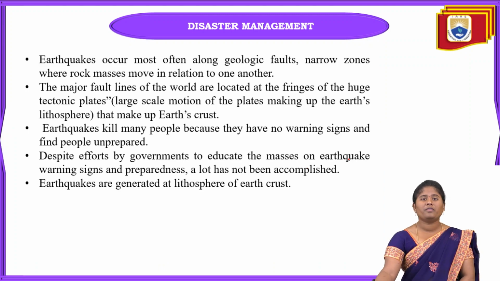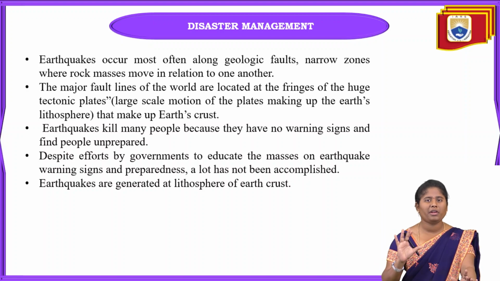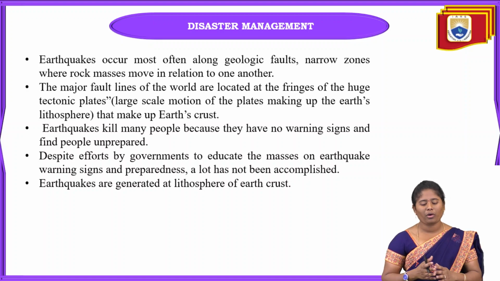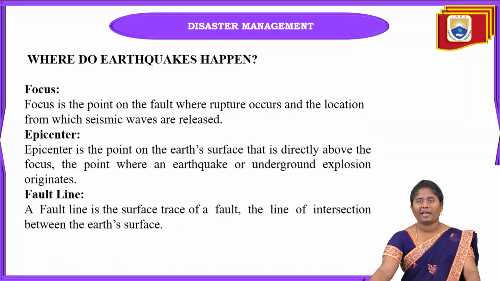And the next one is, these earthquakes occur due to geologic faults and narrow zones, where there is relative movement between two rock masses, and only then do these earthquakes happen. And coming to the next one, that is the fault. What is meant by a fault? Here you can see the fault line. This fault line is nothing but the surface trace of a fault, the line of interaction on the Earth's surface.